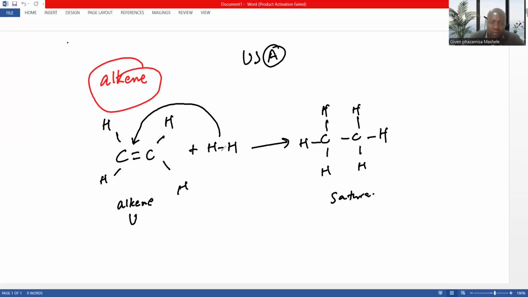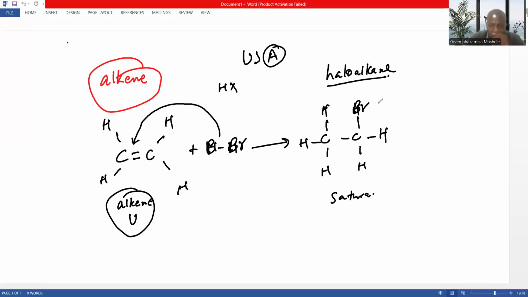But if I swap this and I use Br, the bromine, it means HX. So if they break, it's going to have something like this. So you see, I had an alkene, but now it's becoming a haloalkane. If I use HBr, this will be hydrohalogenation.